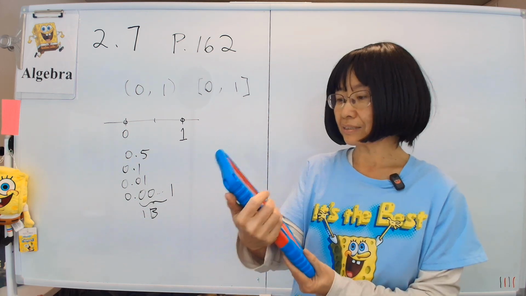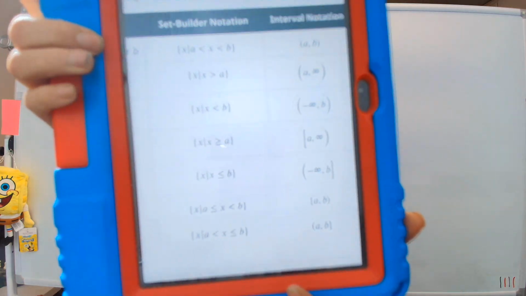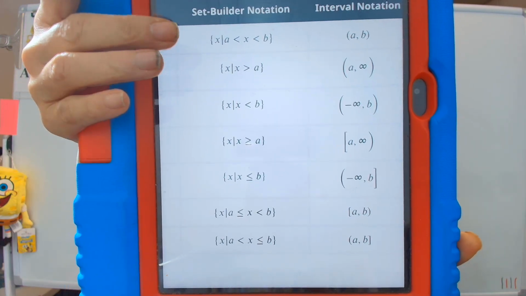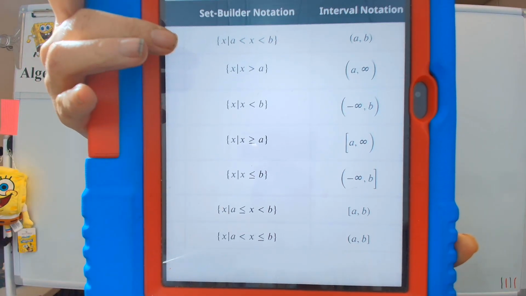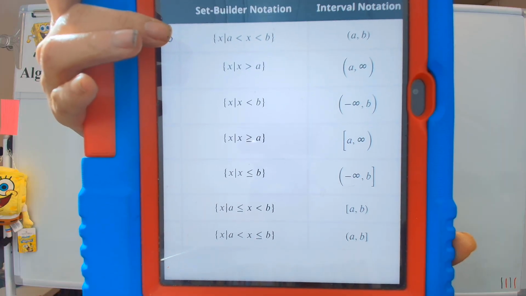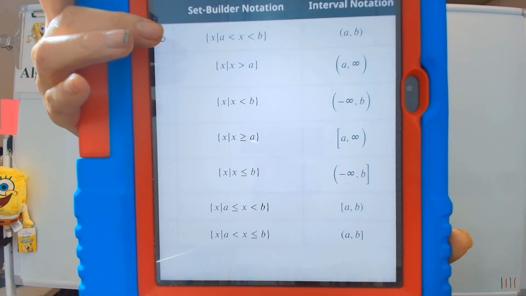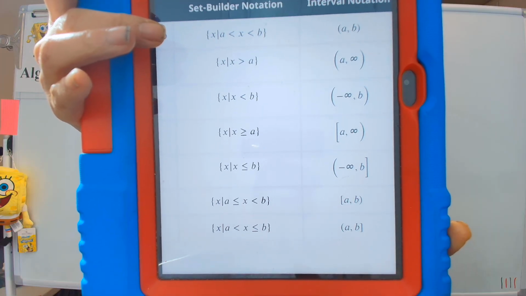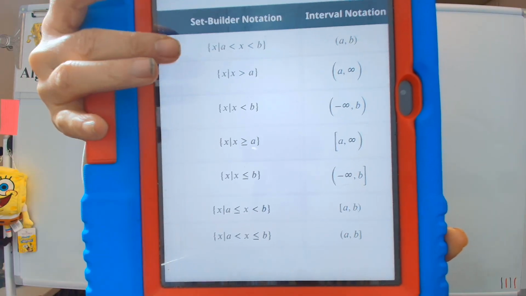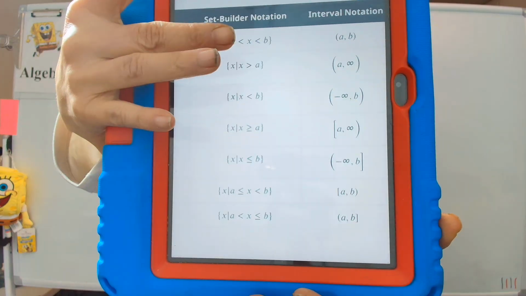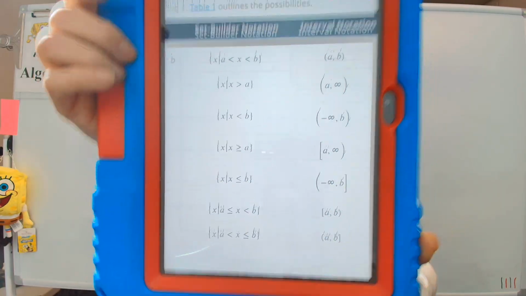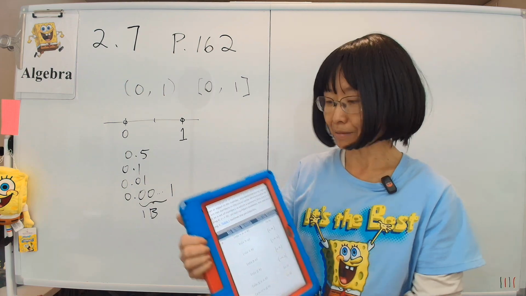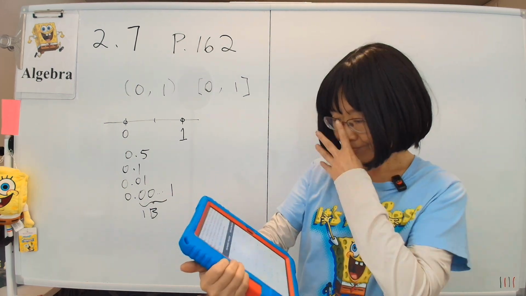So the set notation then is as written here, okay? Now this is the set notation, and it reads as, see the braces there? This is how you read this. You read it as the set of all x such that a is less than x less than b, or x is between a and b. The interval, to say this in a shorter way, is the parentheses over there that I show you. You just write down parentheses a, b, as in the 0, 1 example, and that will be the set.